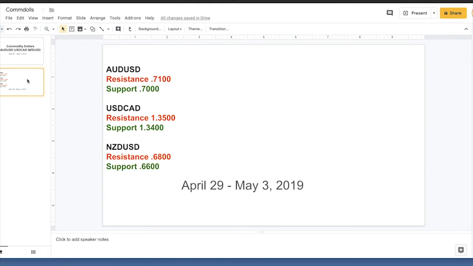We also have some Chinese data at the front of the week, which will be a very interesting tell, because if the Chinese data does not bounce as the market expects it to, that could put additional pressure on the Australian dollar and even test the 70 before we even have the U.S. data in front of us.